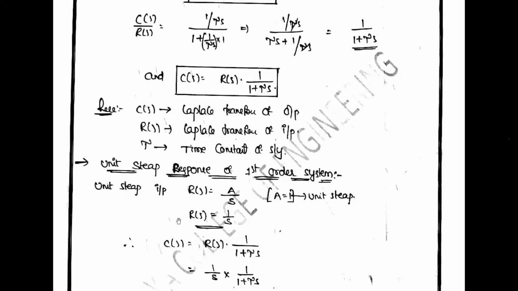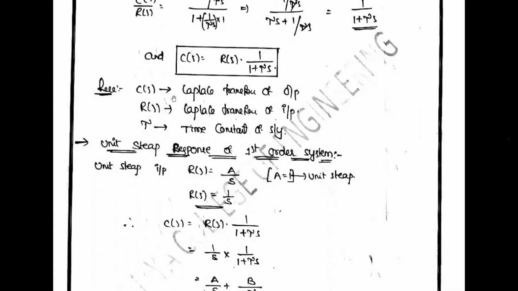R of S is the unit step signal. So the transfer function C of S is equal to R of S into 1 by 1 plus Ts. This is a first order system, and you are given the input signal R of S. The unit step signal R of S is 1 by S, so C of S is 1 by S into 1 by 1 plus Ts.